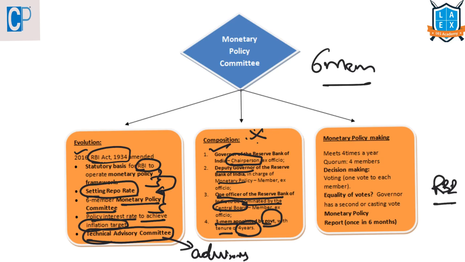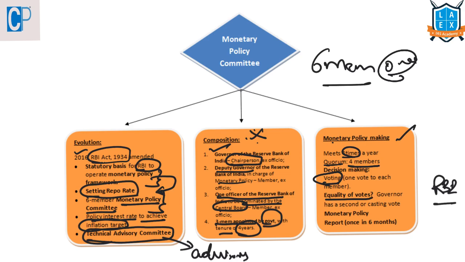Now let's look into the policy making, monetary policy making. This committee should meet 4 times in a year, and the minimum number of people required to conduct a meeting is 4 members. Then how will they take the decision? Through voting. All the 6 members have 1 vote each.